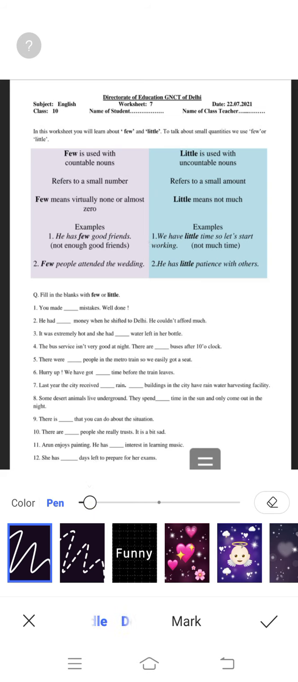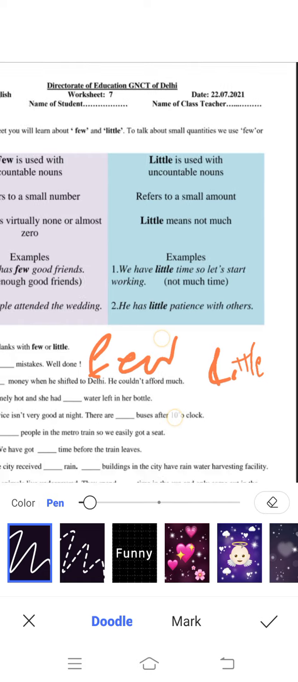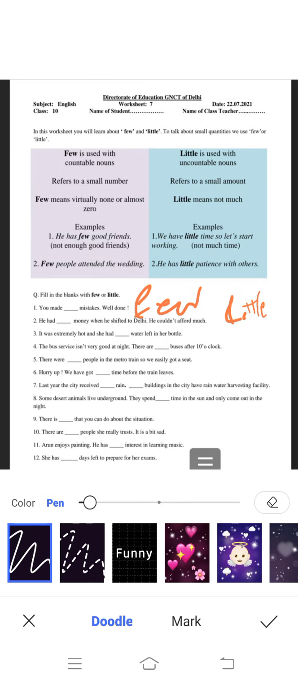You made dash mistakes. Well done. Now mistakes can be counted, right? So here it will come few. He had dash money when he shifted to Delhi. He cannot afford much. So he had little money. Although we can count money, but money is counted as an uncountable noun. Students, now I write F and L in front of the blank.